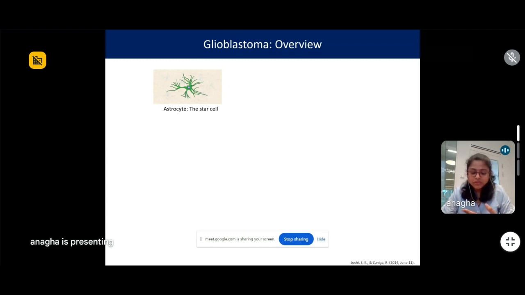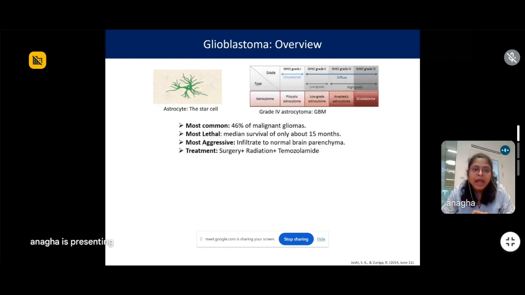So the lab worked with two cancers, one solid and one liquid cancer. Leukemia was the liquid cancer, and the solid cancer was glioblastoma. Now, glioblastoma is a kind of glioma, which is the tumor of glial cells. These are the supporting cells of the brain, which are star shaped, so they are called astrocytes. And the tumor of these astrocytes are called gliomas.